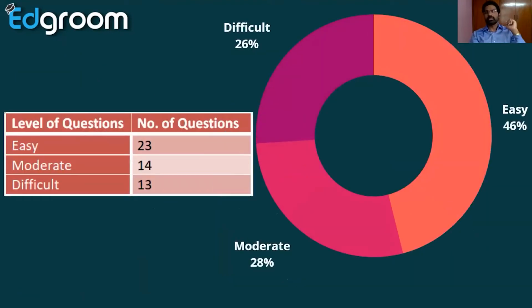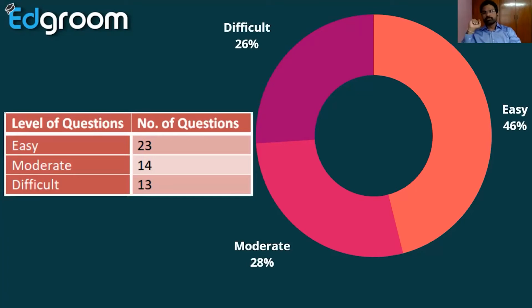Next, let us see the level of questions of the 2021 question paper. Here you can see easy questions are 23, moderate questions are 14, and difficult questions are 13. Now you can see the diagram here. The majority part of the diagram is easy. 23 questions are easy, which is a huge percent, 48%.